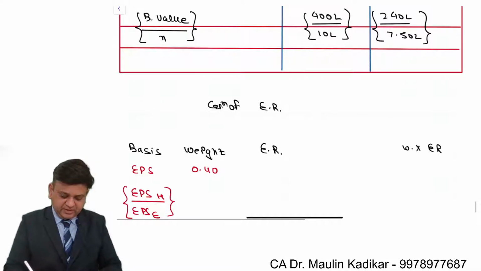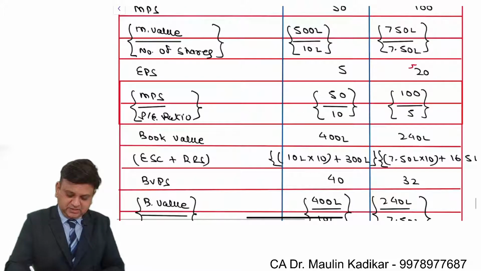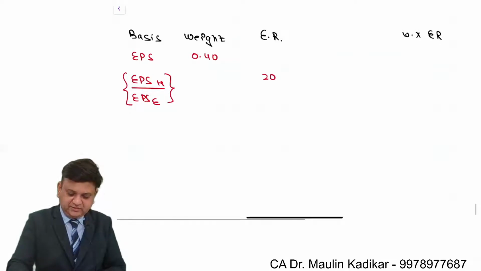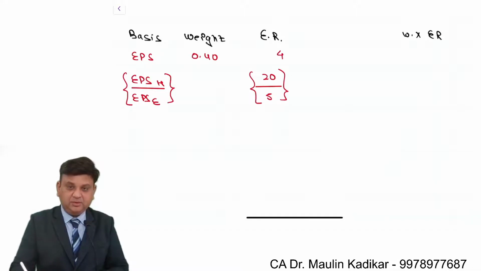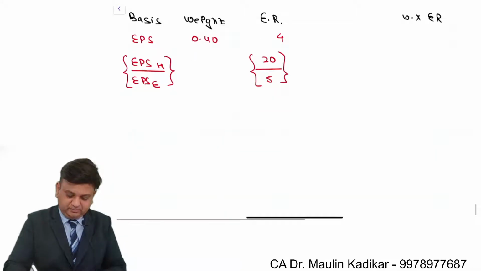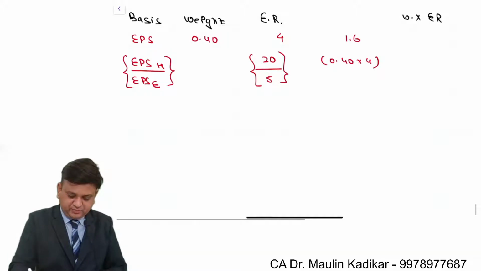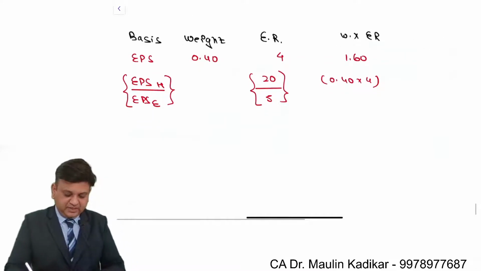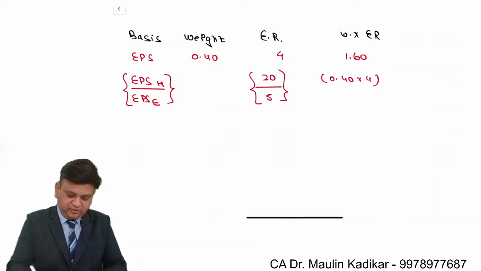So for Healthy Limited, earning per share is 20 and for Efficient Limited this is 5. So 20 rupees divided by 5 rupees. So the exchange ratio will be 4. And weighted average will be 0.40 into 4. That comes to 1.6. The next basis is provided to us as book value per share.